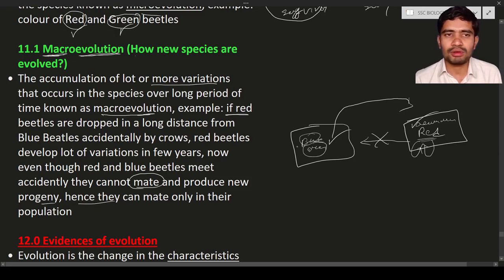So this is about macroevolution. Why is there no mating? Because in macroevolution, a large amount of change is acquired. In this variation, the time gap is many years. Let us consider 10 years, within which many generations have occurred. As a result, such kind of change will be seen.